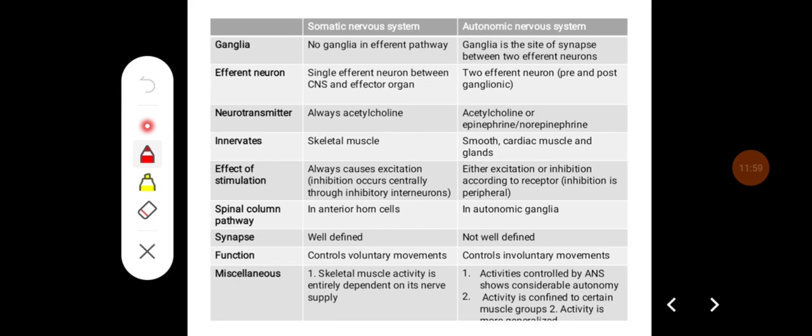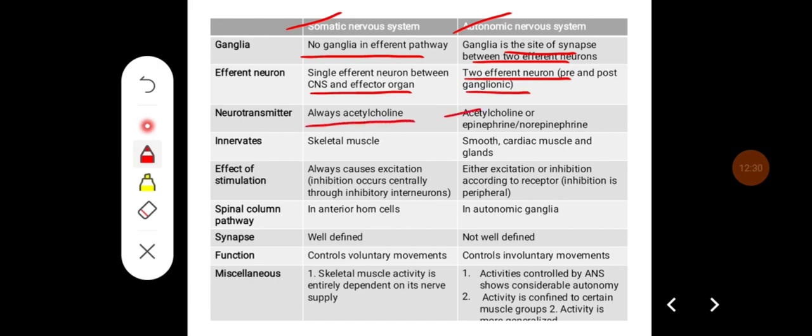Some of the differences between the somatic nervous system and the autonomic nervous system: in the somatic system there are no ganglia, whereas in the autonomic system you can see ganglia at the site of synapse between two efferent neurons. In the somatic nervous system, the efferent neuron is single between the CNS and effector organs. In the autonomic nervous system there are two efferent neurons, pre and postganglionic. The neurotransmitter in the somatic nervous system is always acetylcholine. In the autonomic it can be acetylcholine, epinephrine or norepinephrine.